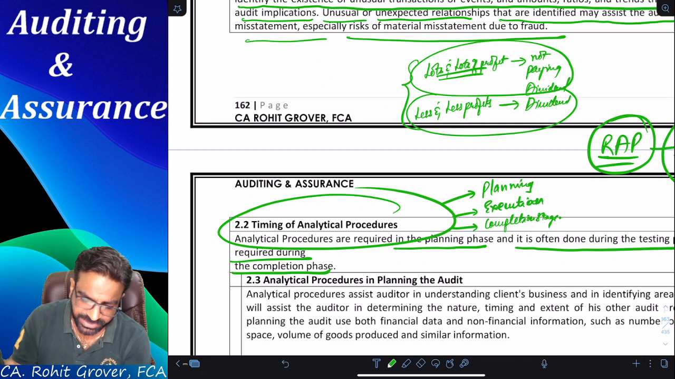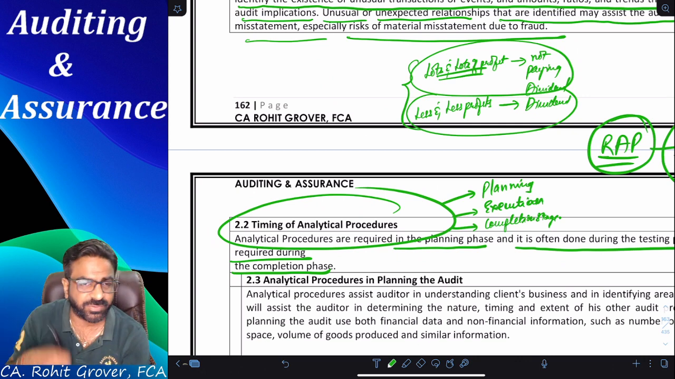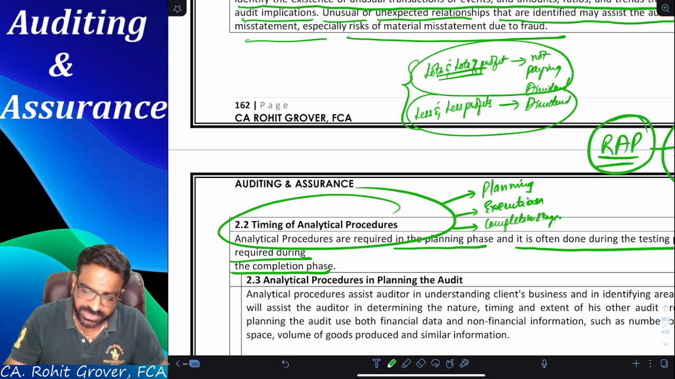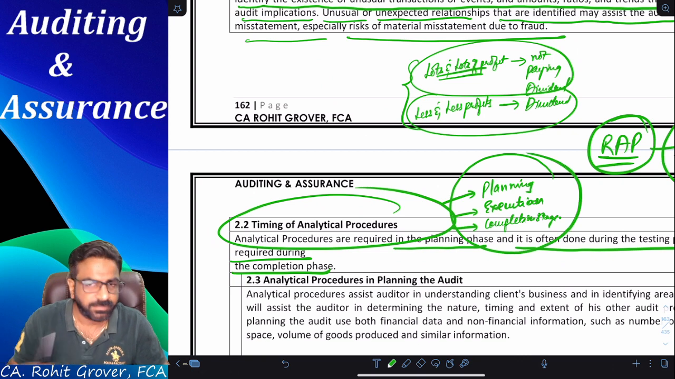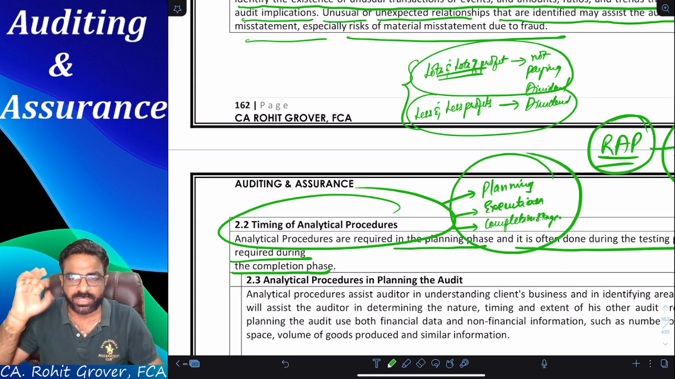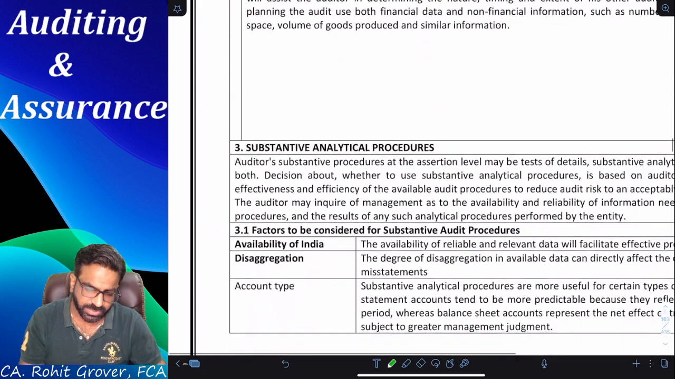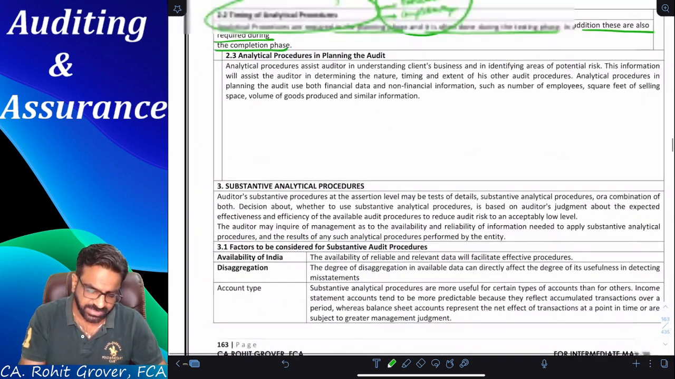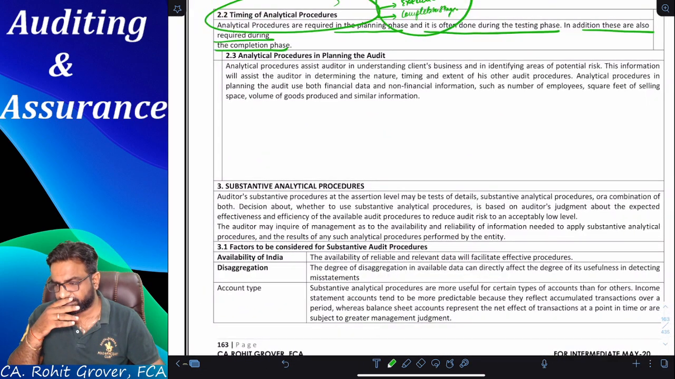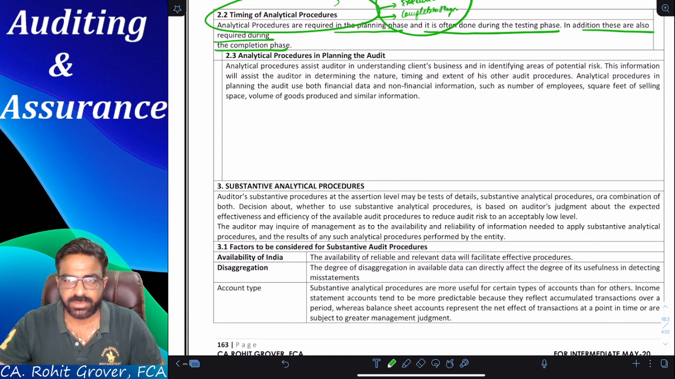So tell me the timing of analytical procedure. If they ask you that question in the examination, what is the timing of analytical procedure, what will you write? The timing of analytical procedure is what? Planning, execution, and what? Completion. So it is required at the planning phase also, testing phase, execution phase also, completion stage also. Clear or not? Yes, everyone? Yes. Okay.